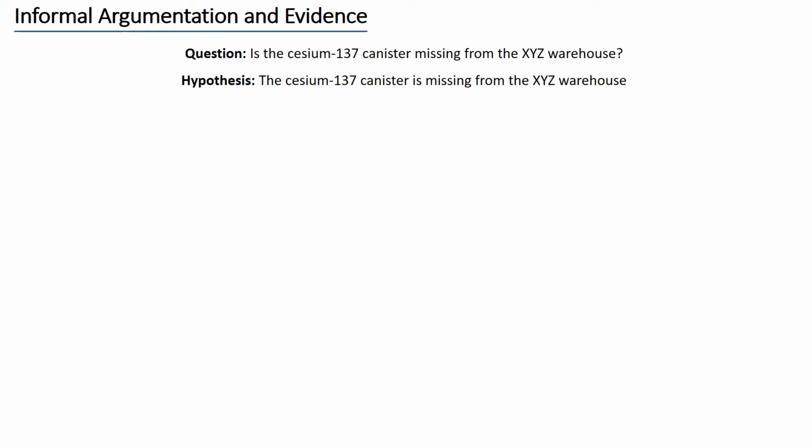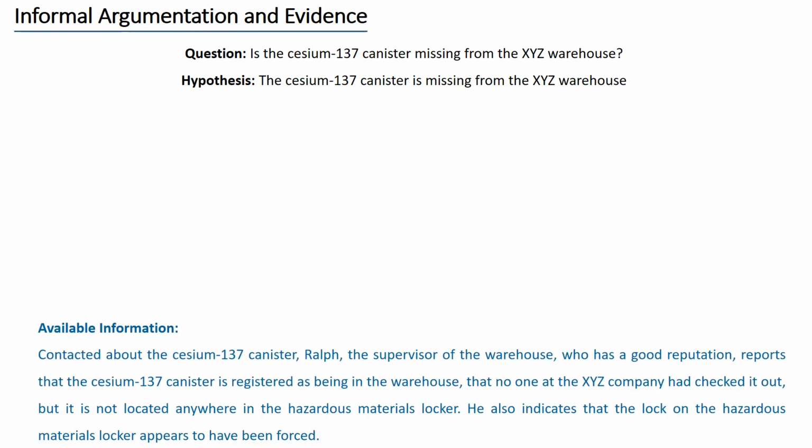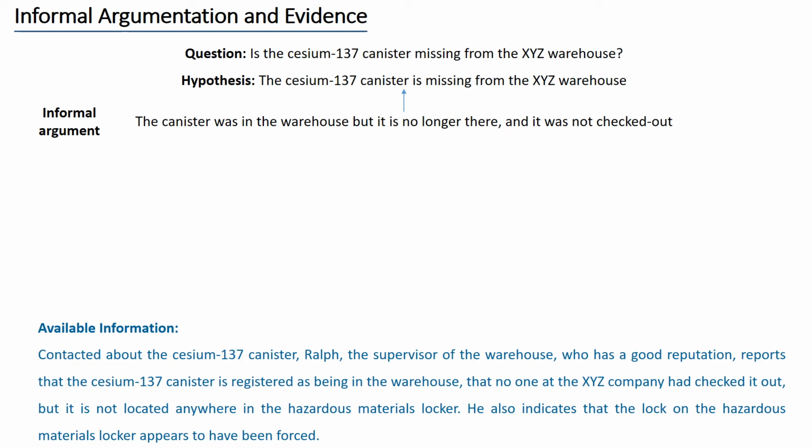We have to assess the hypothesis that the cesium canister is missing from the warehouse. Let's read again the available information. This suggests the following informal argument. The canister was in the warehouse, but it is no longer there and it was not checked out. If this is true, then the canister is missing from the warehouse.